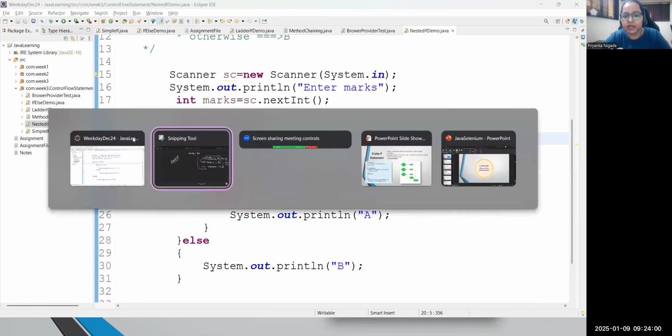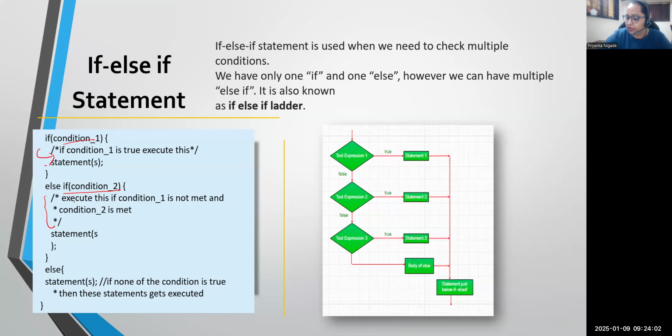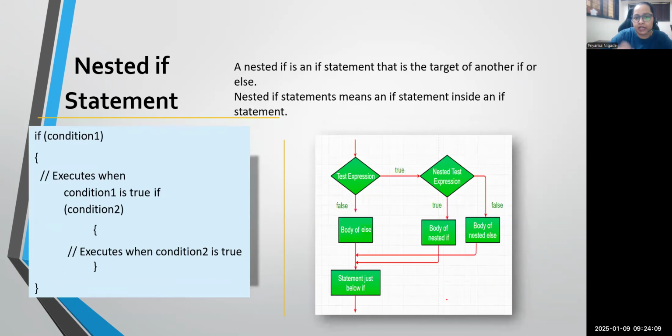But try to understand the difference between ladder if, where you are testing all your conditions one by one, and nested, where one condition is satisfied and then we move to one more condition. One block inside another block, right? If you write one if block inside another if block, then it is called nested pattern.